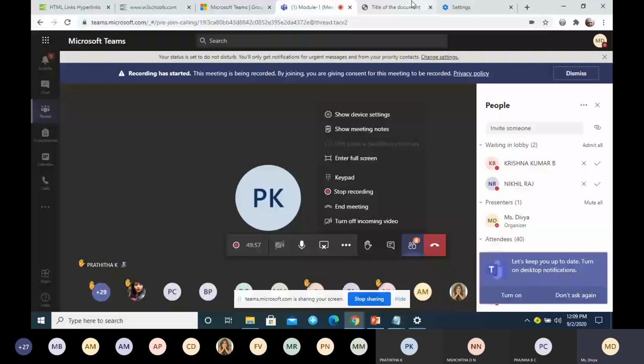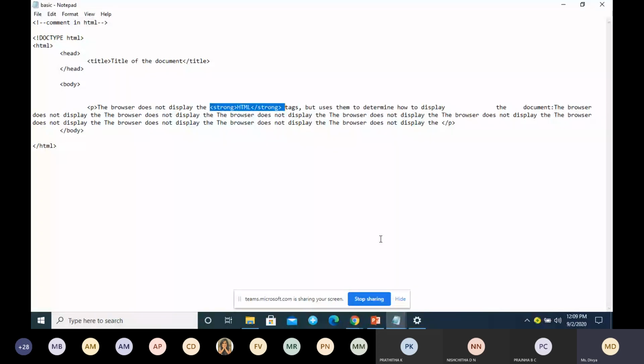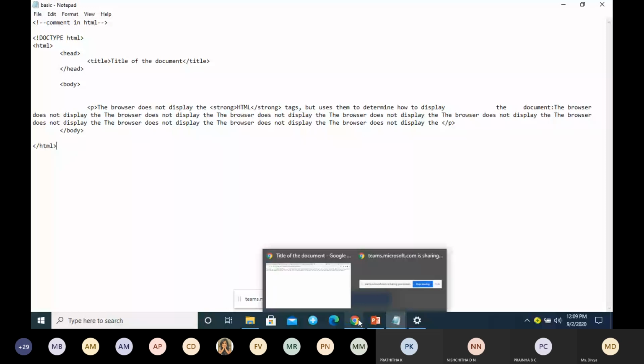Is it clear? Any doubt? So this is a simple HTML document where I have just two tags in the body, a paragraph tag and a strong tag. Is it clear? Any doubt in this HTML document?